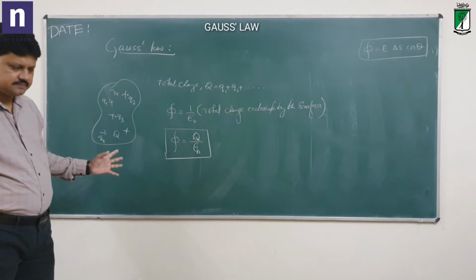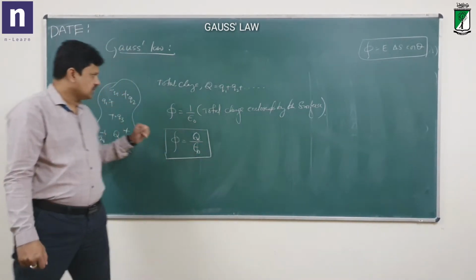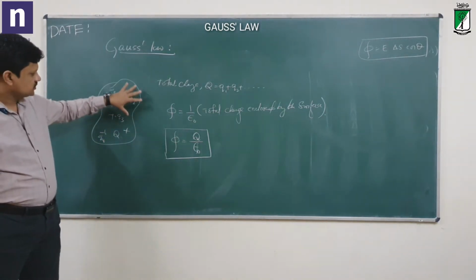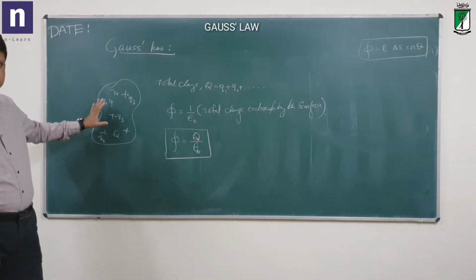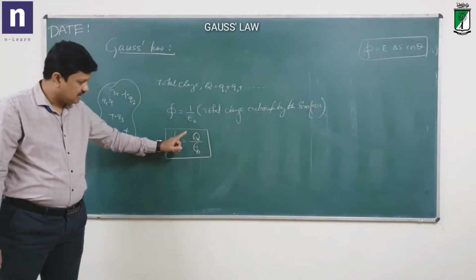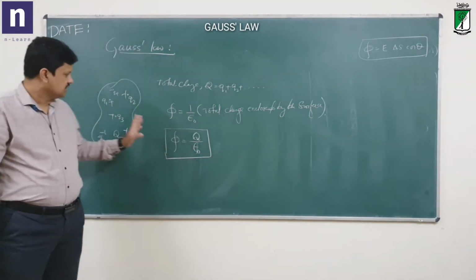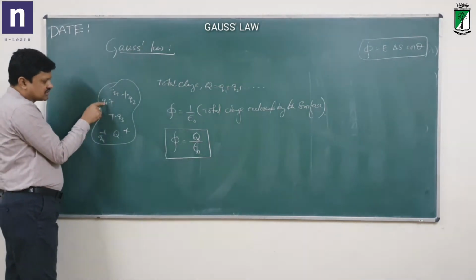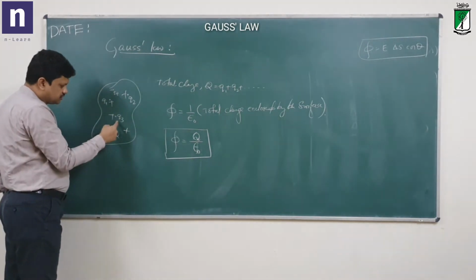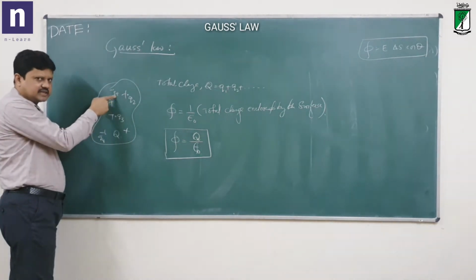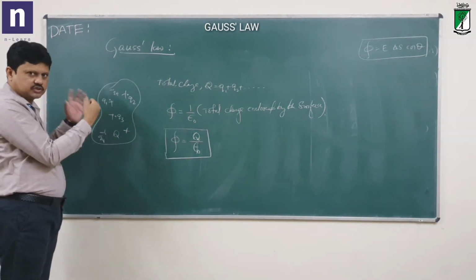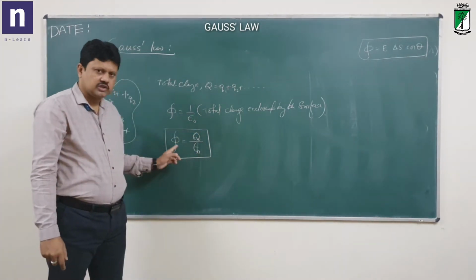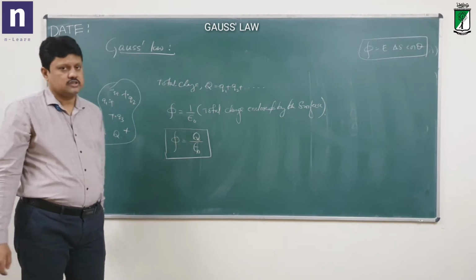Gauss law states that the total normal outward electric flux through any closed surface is equal to 1 by epsilon naught times the total charge enclosed. In this case, the total charge enclosed is Q1 plus Q2 plus Q3 plus Q4 minus Q5, maybe like that. All the charges put together sum to the total charge Q. So Q by epsilon naught is the flux. So this is Gauss law.